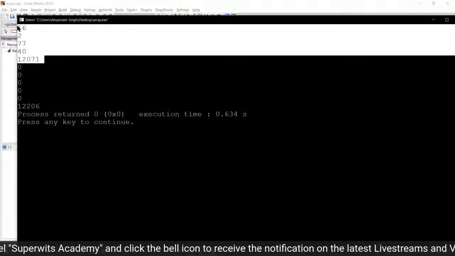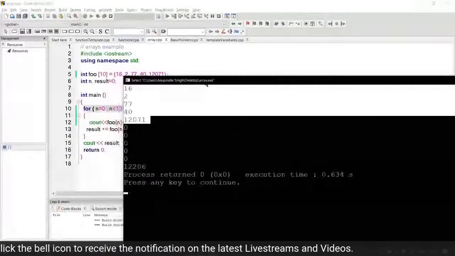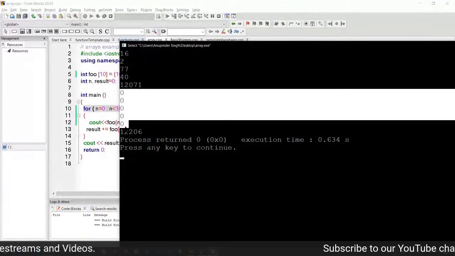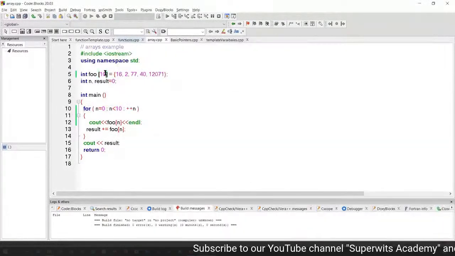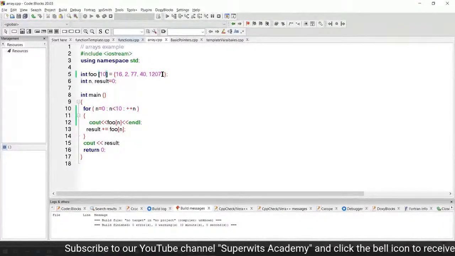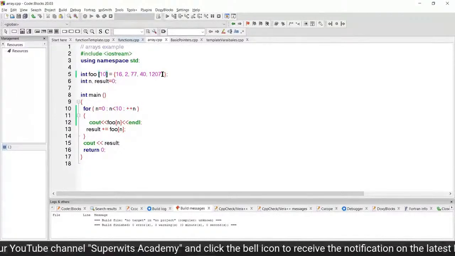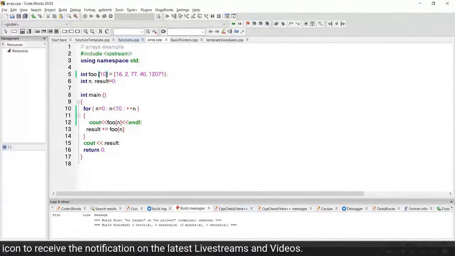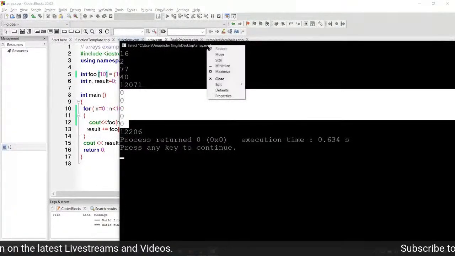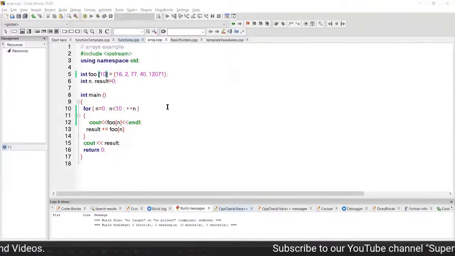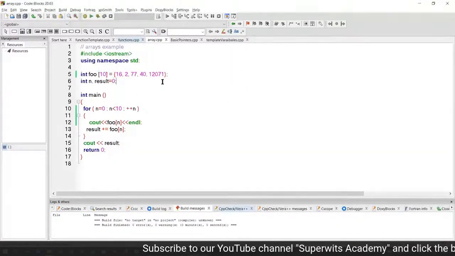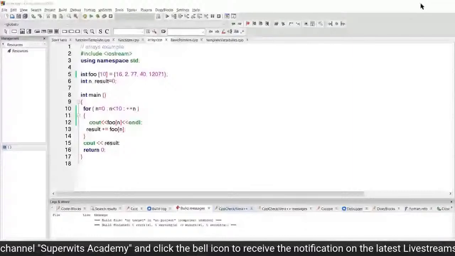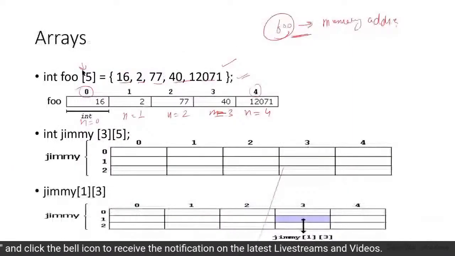So first 5 locations are displaying the values that we have initialized, and the rest of all the locations are displaying me 0. So that means by default, another 5 locations are being added, which we have not mentioned here, and they are being initialized with the value 0. So another question from the placement perspective is this, that if I wanted to have more components or more spaces for the elements, then what is the default value that is going to be there, right? And so on.